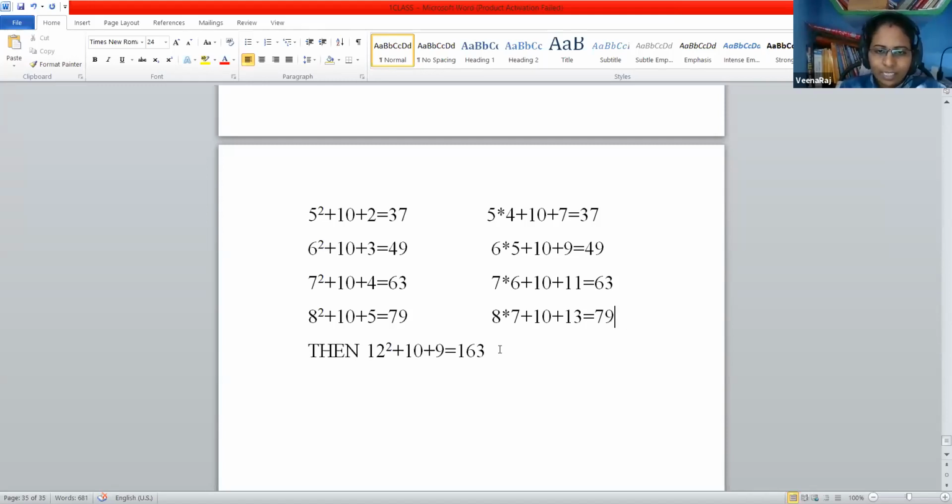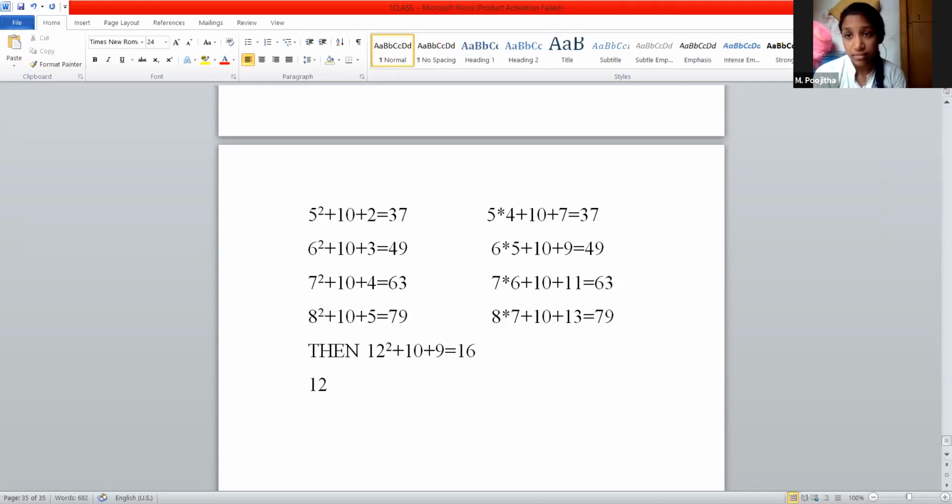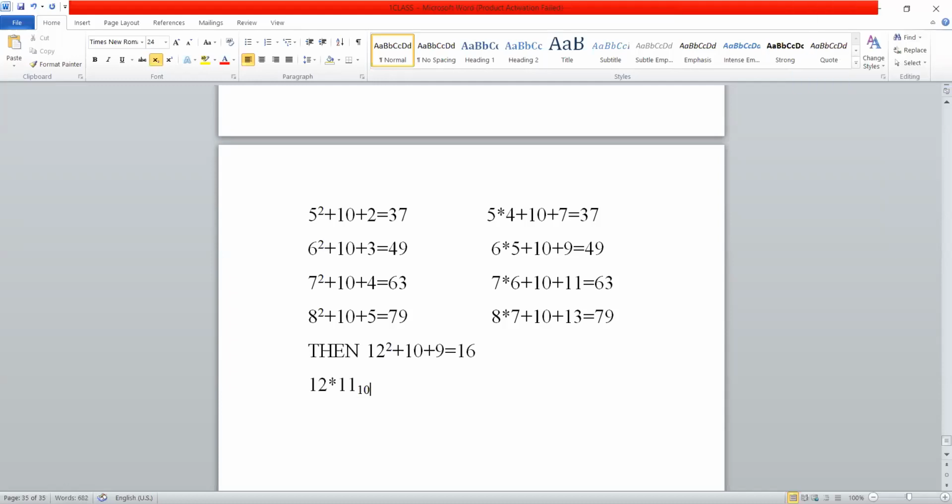For 9 it is 8, for 10 it is 9, for 11 it is 10, for 12 it is 11. Okay, 12 into 11 plus 10 plus 21.